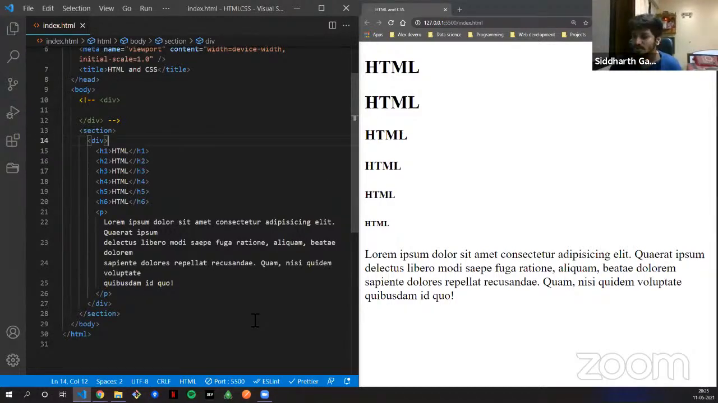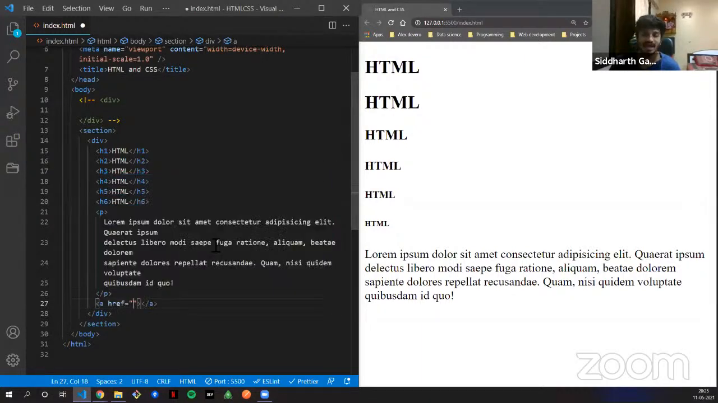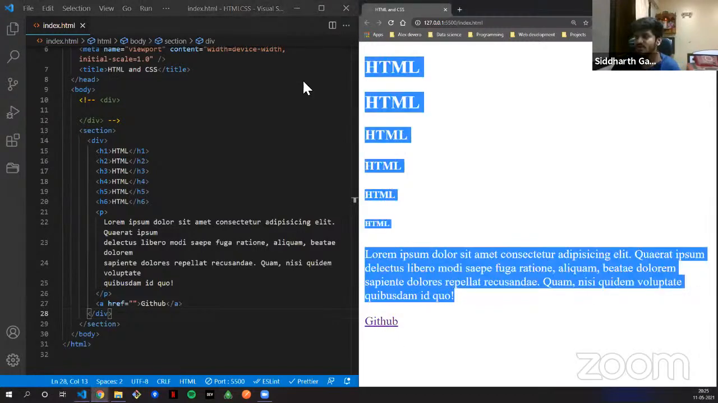Okay, now apart from this p tag, the image tag is an exercise for you. You can try an image tag, see how it works. Okay, I'll be putting an anchor tag. Now what is an anchor tag? What it does is, let's see. Let's say GitHub. Now when you save an anchor tag, you will see the anchor tag color. The color of the anchor tag is always different from the normal header or p tags.